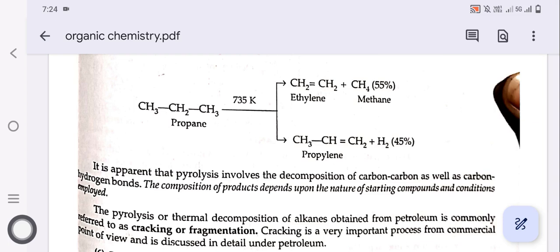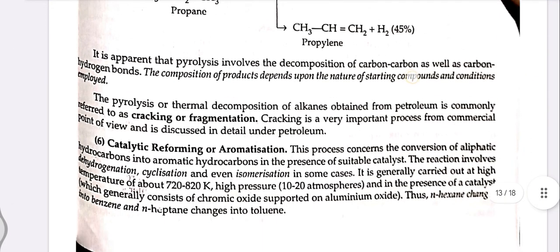Aromatization. This process concerns the conversion of aliphatic hydrocarbons into aromatic hydrocarbons in the presence of a suitable catalyst. The reaction involves dehydrogenation, cyclization, and even isomerization in some cases. It is generally carried out at a high temperature of about 720 to 820 Kelvin, high pressure of about 10 to 20 atmospheres, and in the presence of a catalyst.